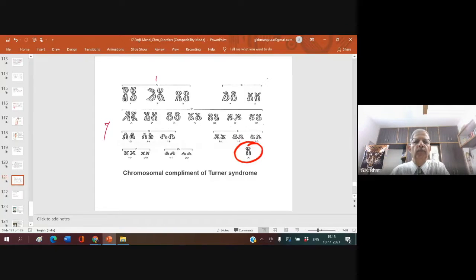The answer is 7. This is group 1, this is group 2, group 3, group 4, group 5, group 6, and group 7. So the autosomes are arranged in 7 groups. Understood? And these groups are formed because of the resemblance in their height.